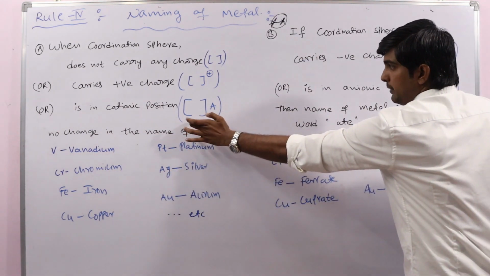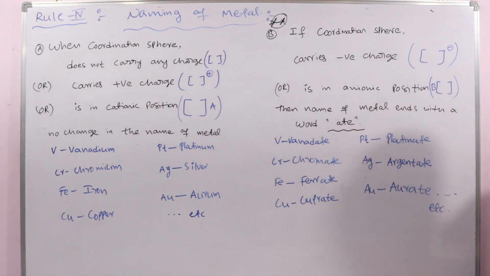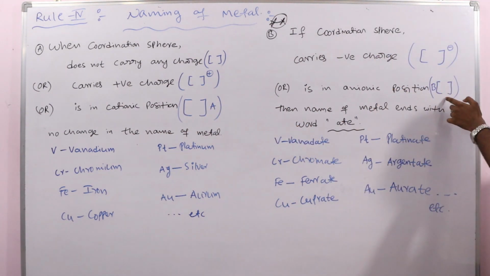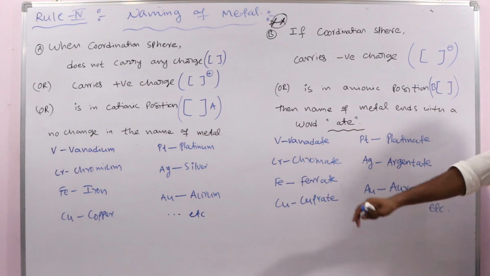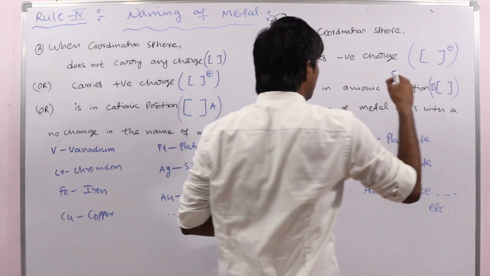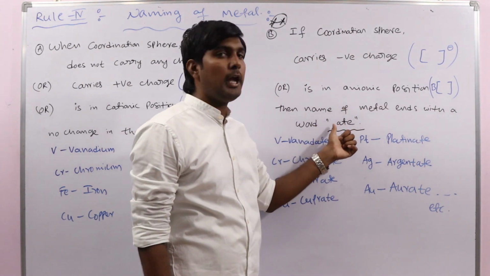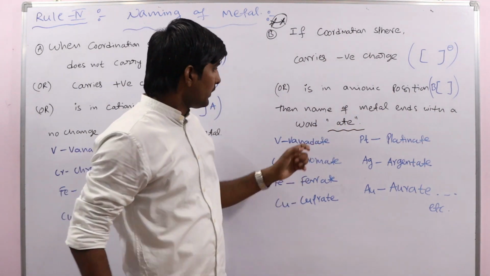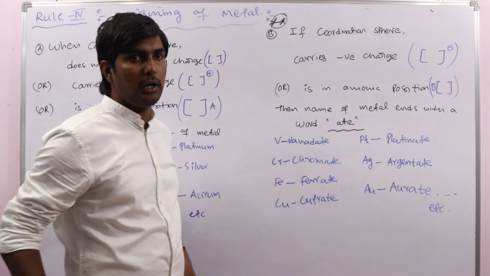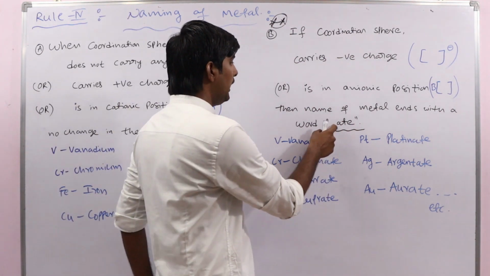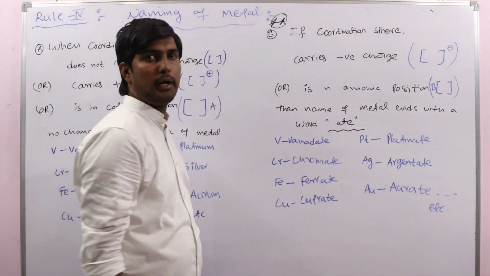See here, the coordination sphere is on the left side, that is the cationic position. Here the coordination sphere is in the anionic position. Okay, so in these two cases, the name of the metal ends with the word 'ate'. At the end of the name of the metal we have to add 'ate'. Remember this, very, very important.